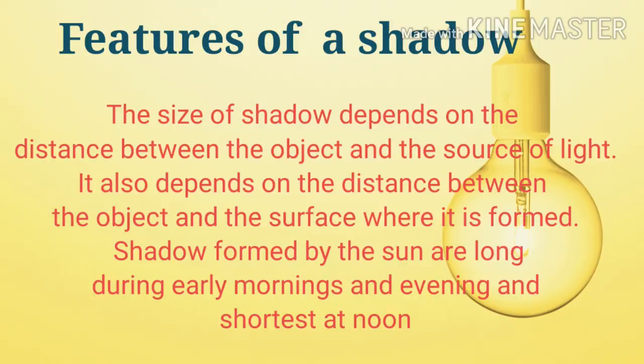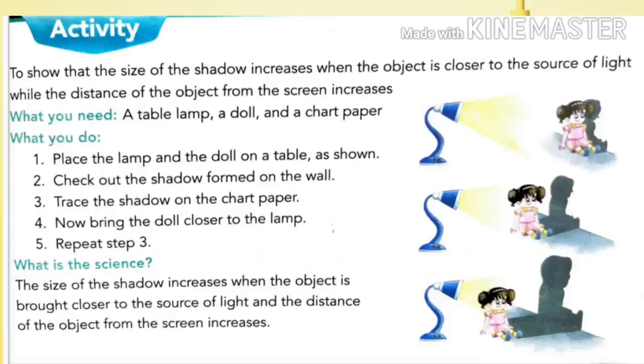The size of the shadow depends on the distance between the object and the source of light. It also depends on the distance between the object and the surface where it is formed. Let's do an activity to show that the size of the shadow increases when the object is closer to the source of light, while the distance of the object from the screen increases.